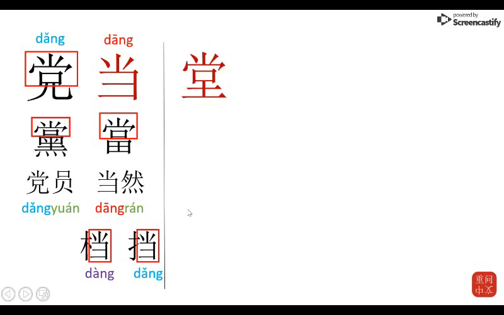Our next set of characters receive the pronunciation tang. Okay, so this is the character tang, okay, which means like a hall or something like that. Here you can see the character element shang, okay, like li tang, okay, ceremony hall or assembly hall.